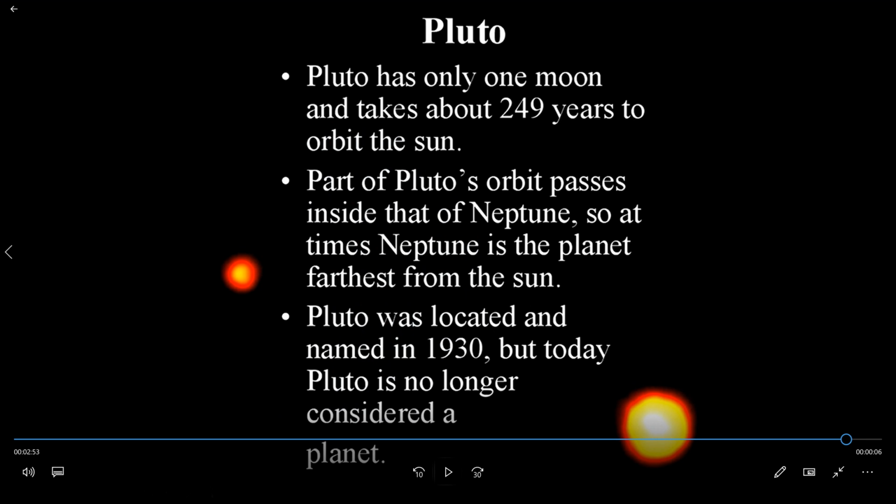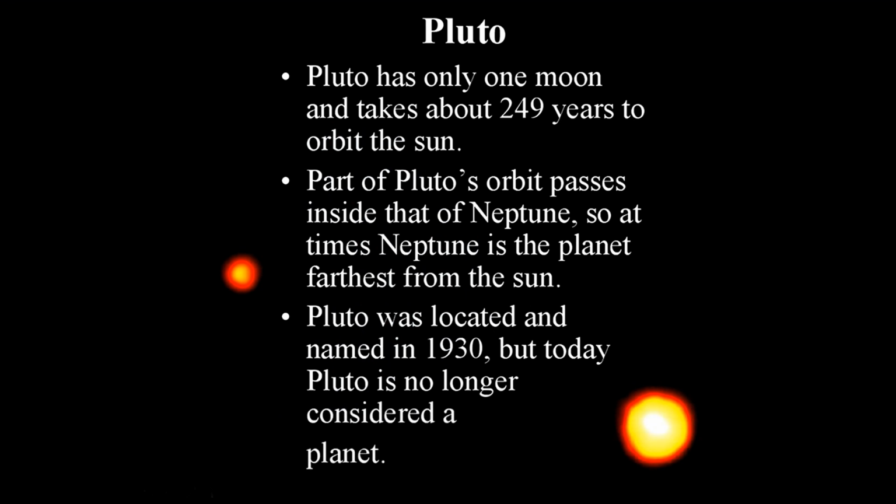Pluto was located and named in 1930, but today Pluto is no longer considered a planet. So there was a question in between. The question arises whether Pluto is included or not. Pluto was located and named in 1930, but today Pluto is no longer considered a planet. Okay.